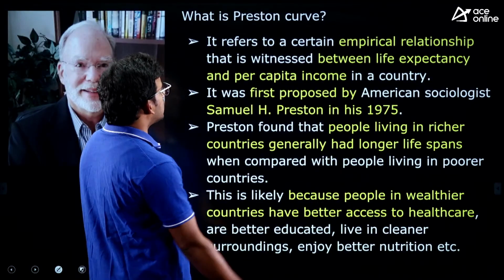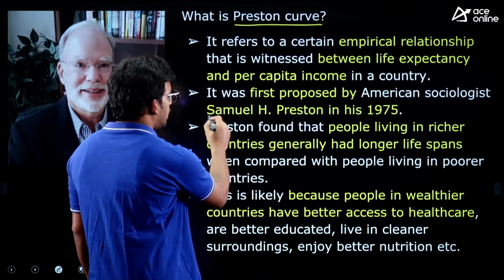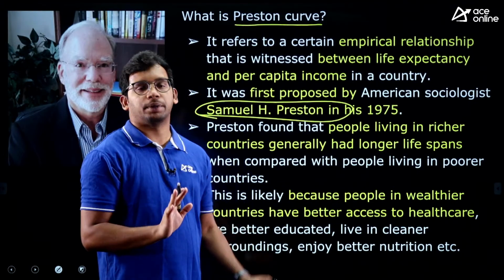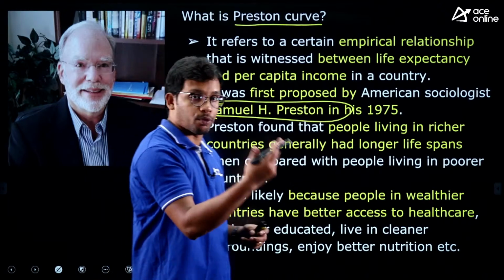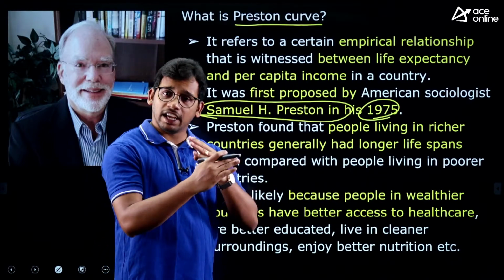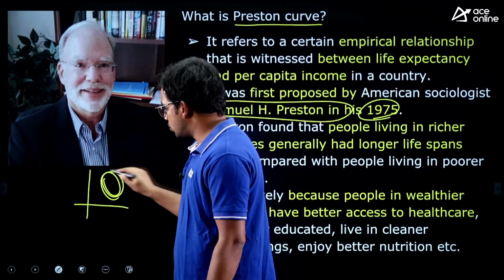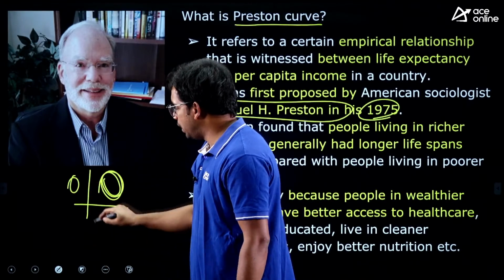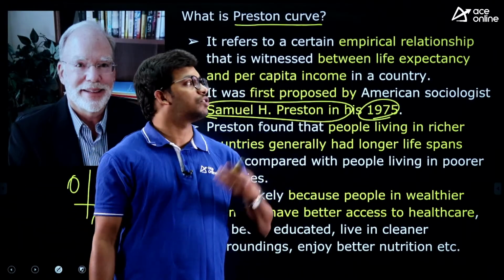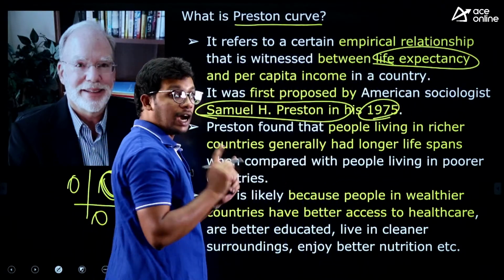So what does this Preston curve say? First, we will see the fact of who introduced this. This was introduced by Samuel H. Preston. So the curve's name itself is that of the person who proposed it, in 1975. And what is this curve? Like any curve, it has x and y axes and defines the relation between two indices or two different dimensions. Here, it is the relation between life expectancy and per capita income.